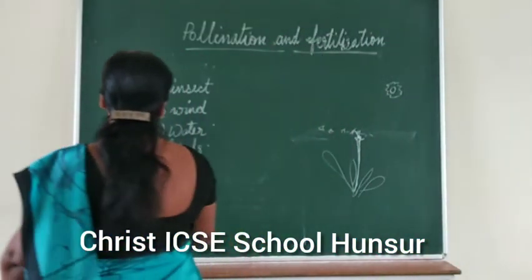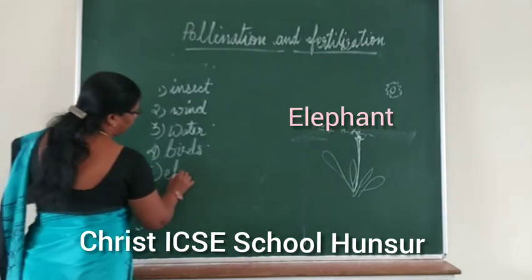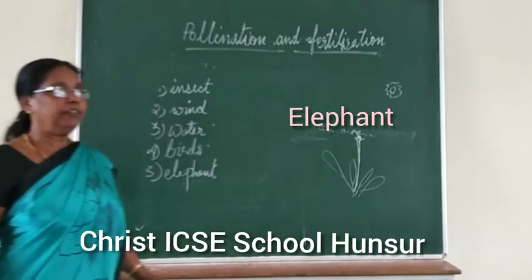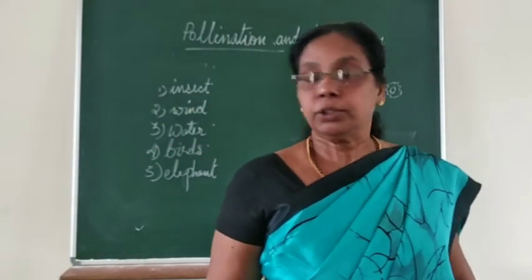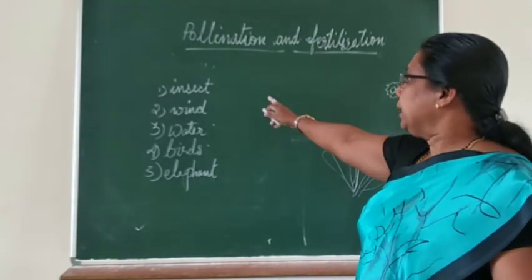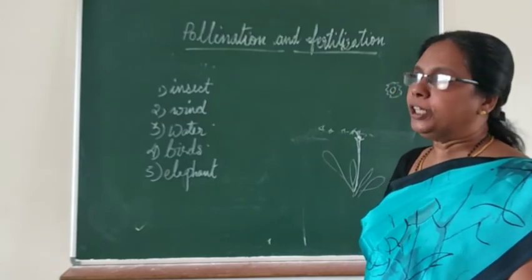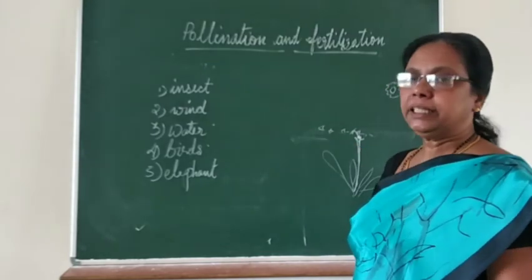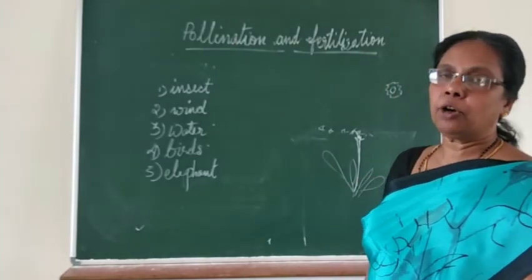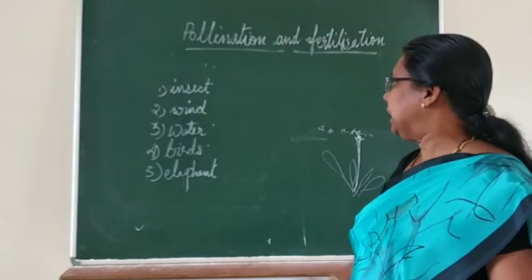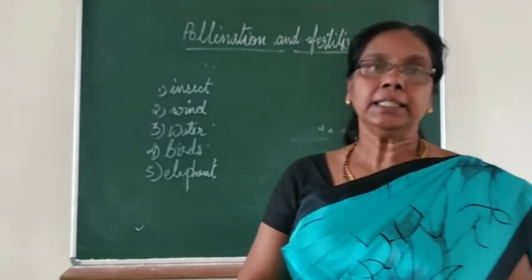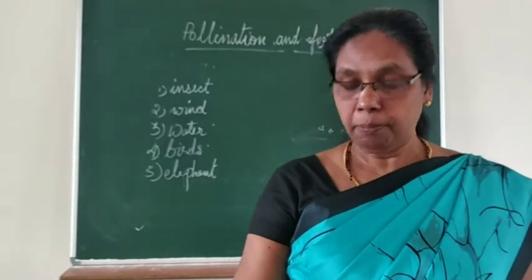So the fifth one is... here you can see these are the different agents of pollination. The first one is insect pollination. I told you the features of the flower. Next one is wind pollination, how pollination is effected by wind. The third one is pollination by water, otherwise hydrophily. By birds it is called ornithophily, and by elephants, elephantophily. So these are the different ways by which flowers get pollinated.